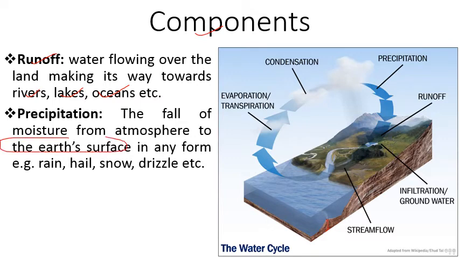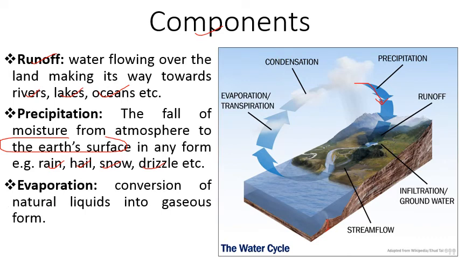जब पानी एटमॉस्फेयर से अर्थ के सरफेस के ऊपर गिरता है, this process involves the precipitation in any forms, that is rain, hail, snow, drizzle, snowflakes, graupels, etc. So all these forms come under this process, that is precipitation, by which this water reaches the earth's surface from atmosphere. The next process is evaporation.